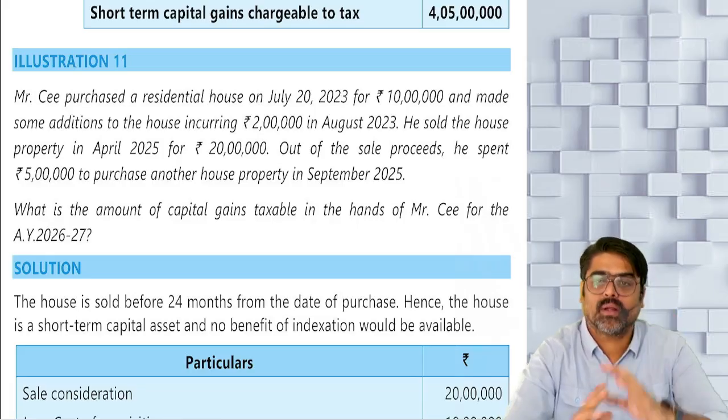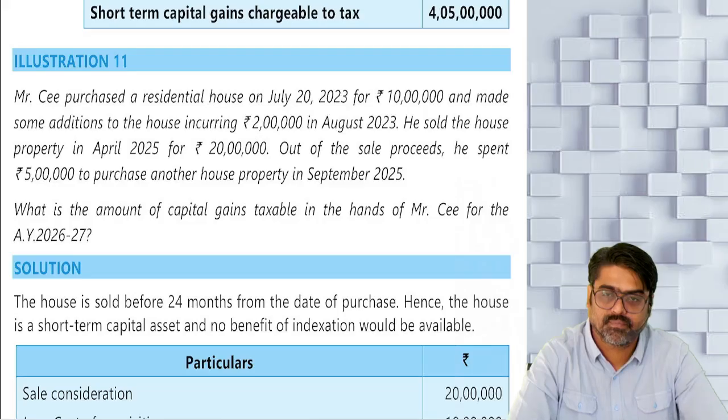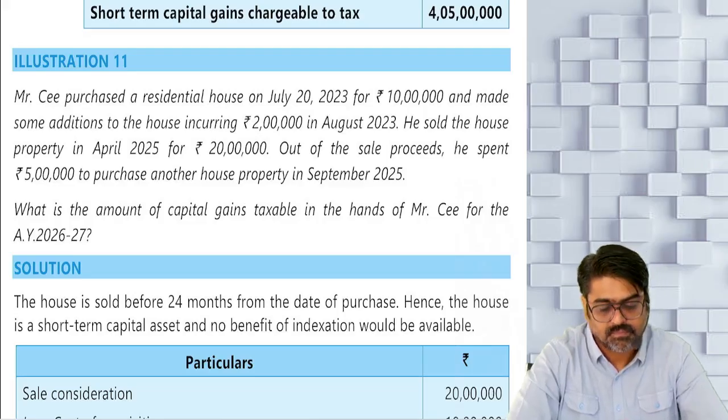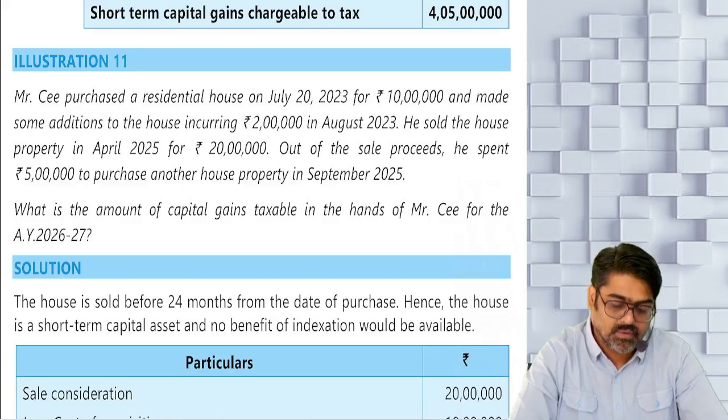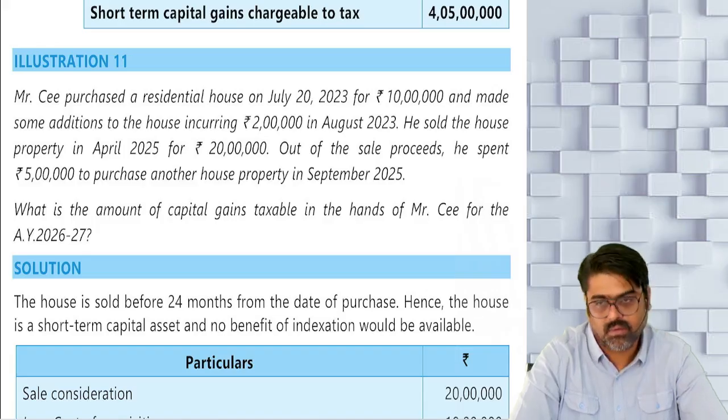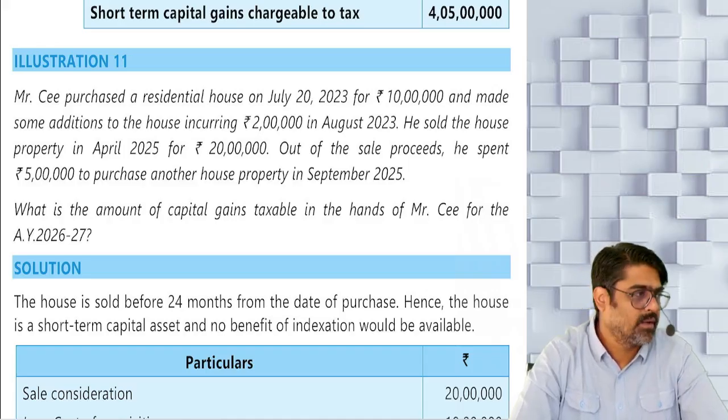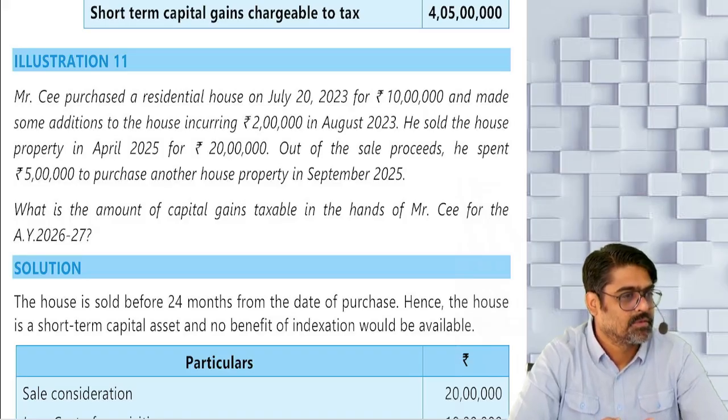What would have been your answer if the old residential house property was acquired on 20th July 2022 instead of 20th July 23?